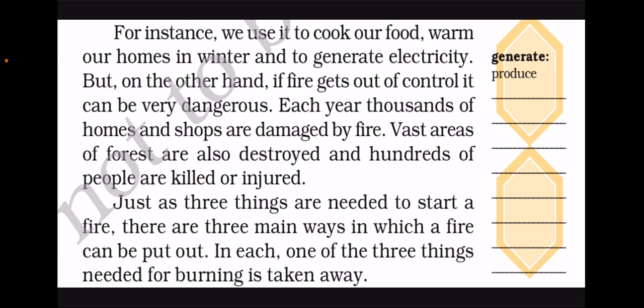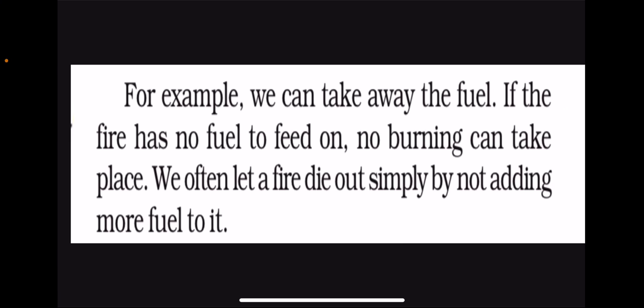Just as 3 things are needed to start a fire, there are 3 main ways in which a fire can be put out. Put out means we can extinguish, we can stop the burn there. Okay, put out simply means to stop a fire. In each one, one of the 3 things needed for burning is taken away. So just like 3 things are needed to start a fire, there are 3 ways to put out a fire, and we'll find them out. For example, we can take away the fuel. If the fire has no fuel to feed on, to live on, no burning can take place. We often let a fire die out simply by not adding more fuel to it.